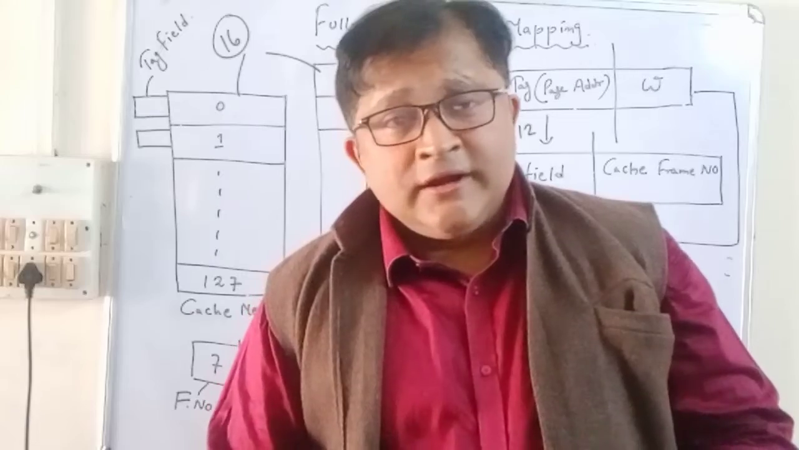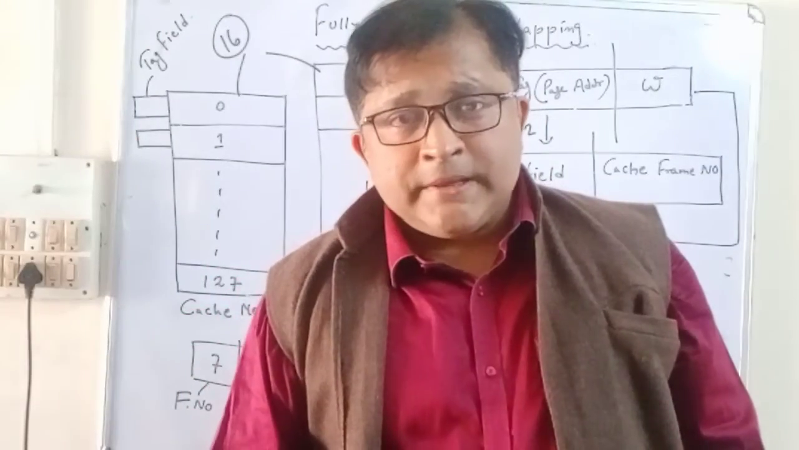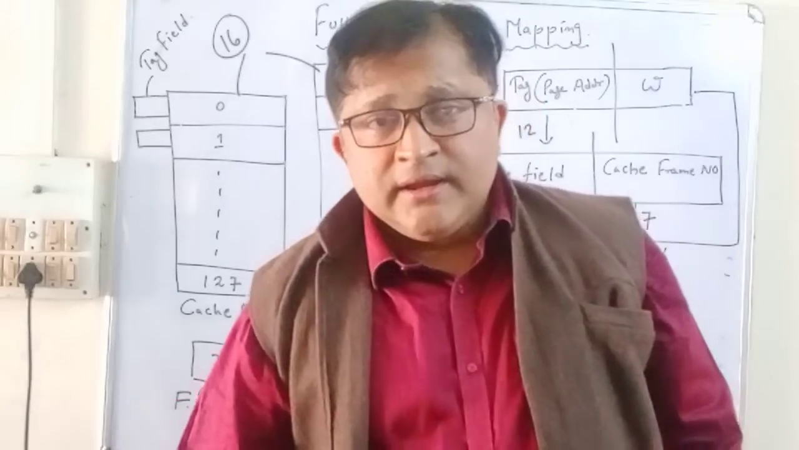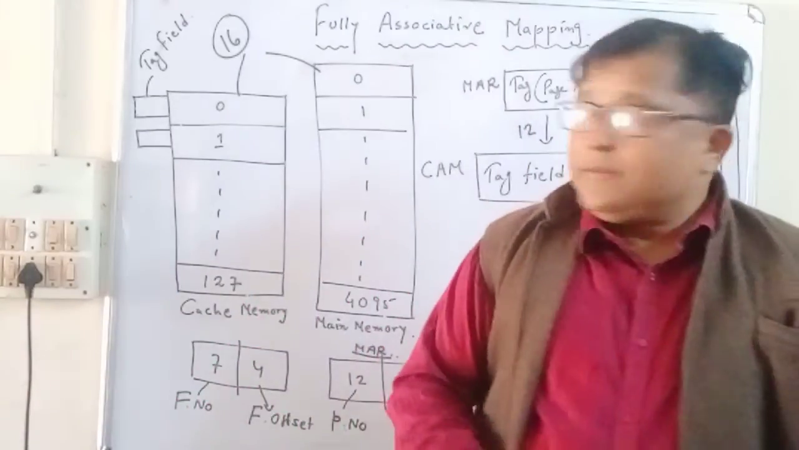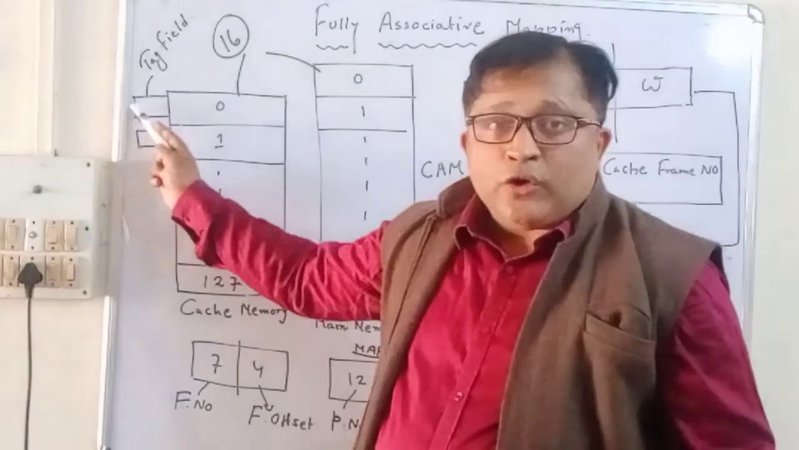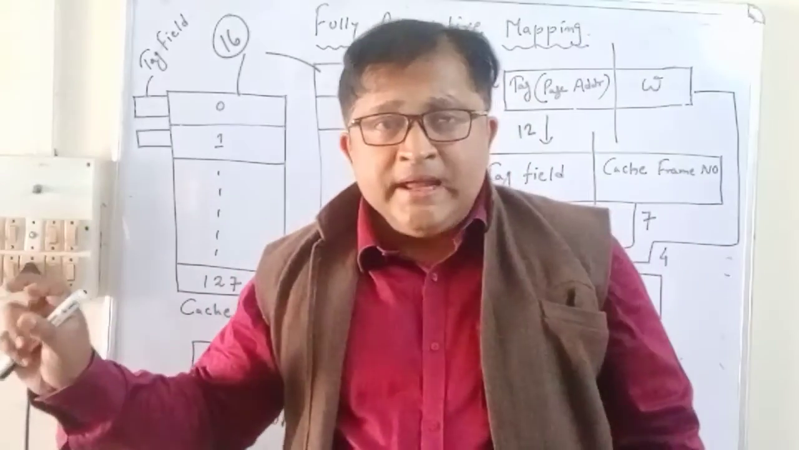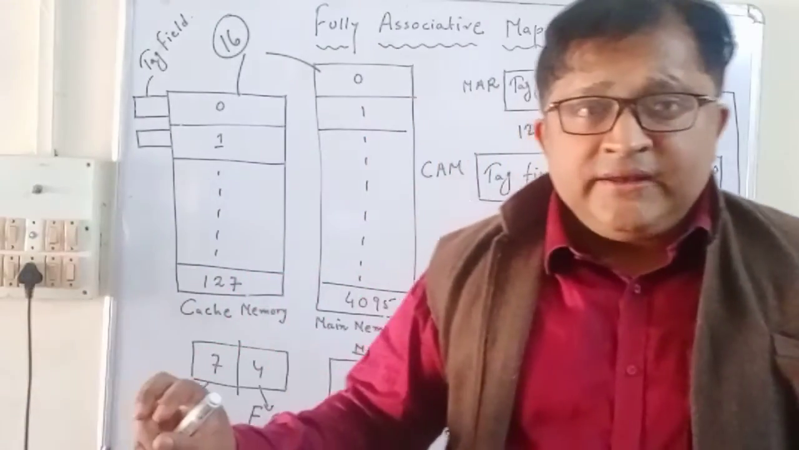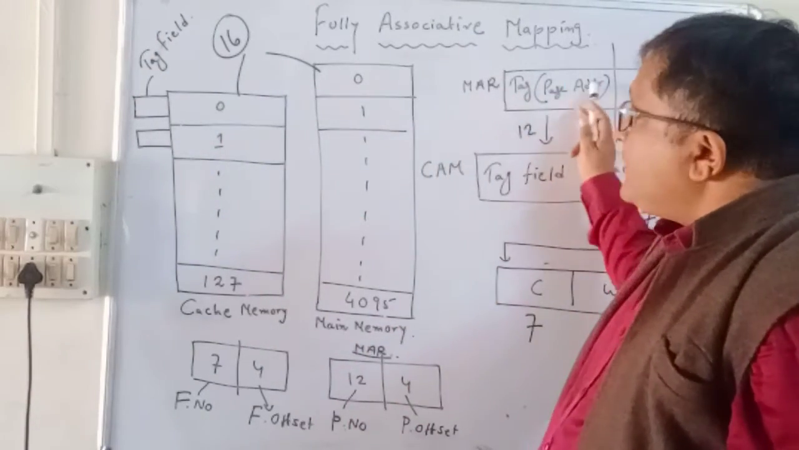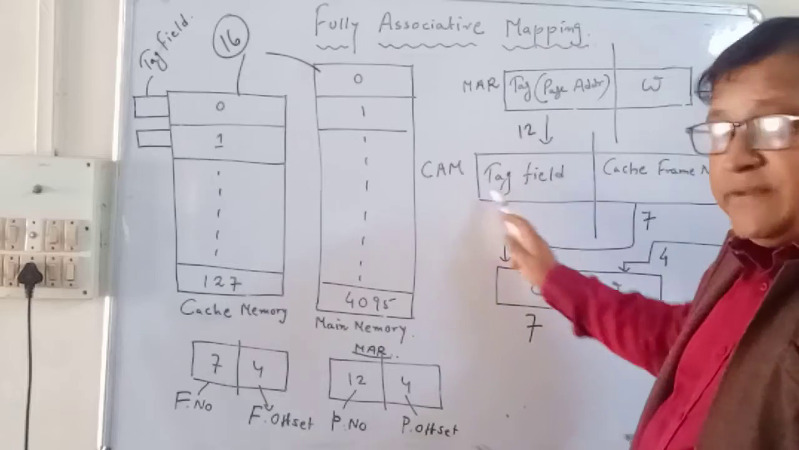It is not a sequential search, where locations are searched one by one in a serial way, one after another. It is a parallel searching method, because comparator circuits are attached to all the individual tags. Each comparator circuit works in parallel to compare the page number of the main memory with the tag in the cache memory, that is, the tag field of the associative memory.